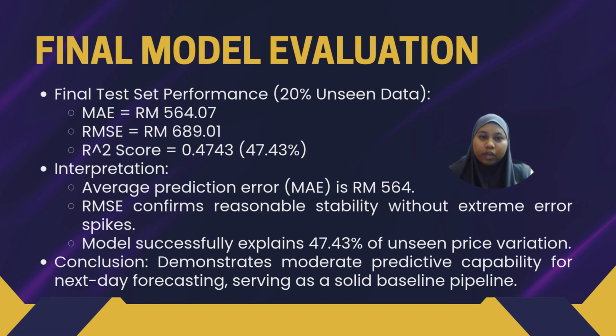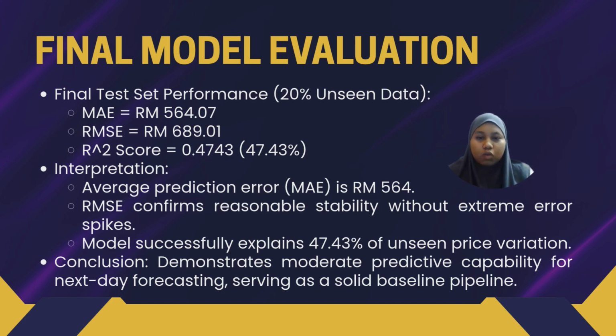Next, we move to the final model evaluation. This is where we test our final trained model on a completely unseen hold-out test set, which is 20% of our total data. The model achieved an MAE of 564 ringgit 7 cents, and an RMSE of 689 ringgit 1 cent. Because the RMSE is very close to our MAE, it proves that our test errors are stable and we do not have extreme outlier errors in our prediction.